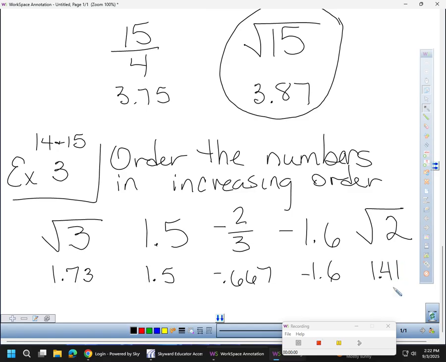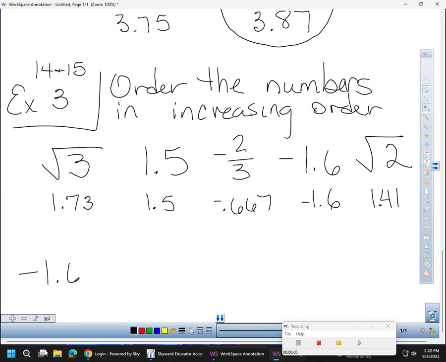Okay. All right, so now let's put these in order. So here's the thing. When you put them in order, I need you to write them in their original form. So my very smallest number up here is negative 1.6. It's the furthest to the left. So I get negative 1.6. The next one is negative 0.667, which is negative 2/3. Whoops. Can't write very well. Try that again.